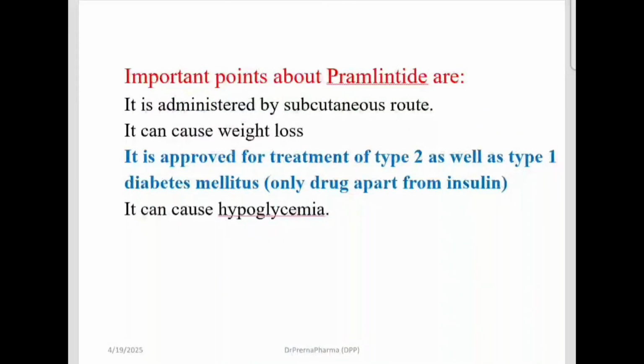What is pramlintide? Now pramlintide, it is administered by subcutaneous route. It is an insulin lowering agent. It causes weight loss also and it is approved for treatment of type 2 as well as type 1 diabetes mellitus. So please remember this. Apart from insulin, the only drug which can be used in type 1 and type 2 diabetes mellitus is pramlintide.